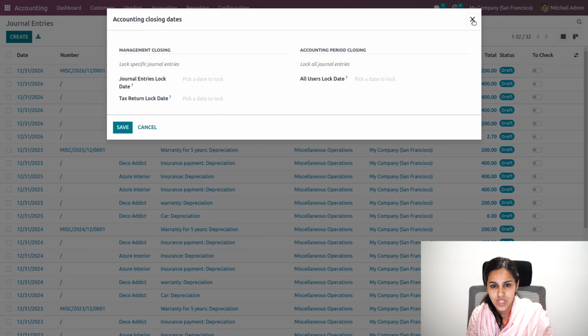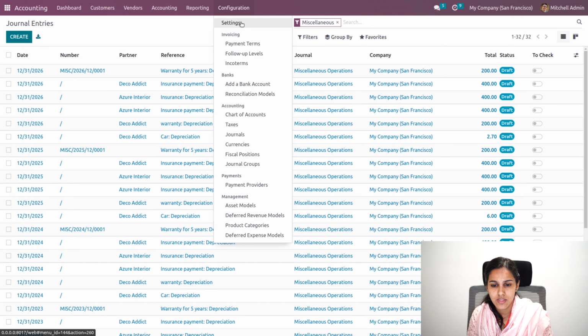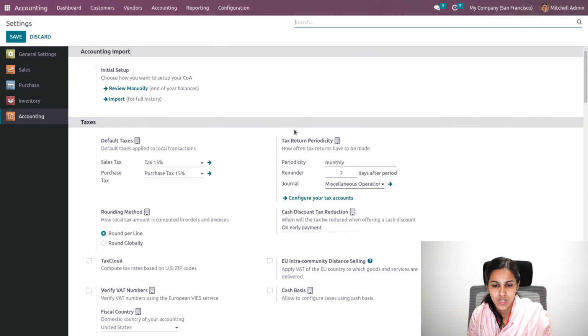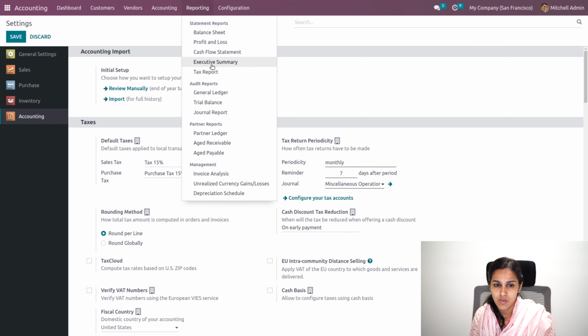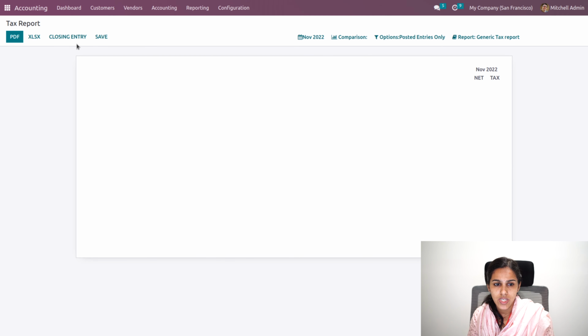Under the configuration settings, we'll have a tax return periodicity feature over here. How often the tax return has to be made will be decided at the initial period itself. That is, you can add the periodicity, the reminder and the journal entry. At that particular time, when you go to your tax report, you will have an option of closing entry. You can click on the closing entry, and it will generate the corresponding tax return journal entry.